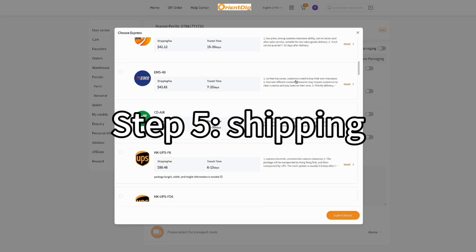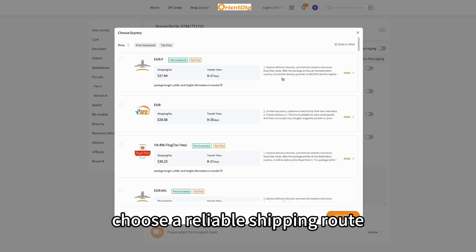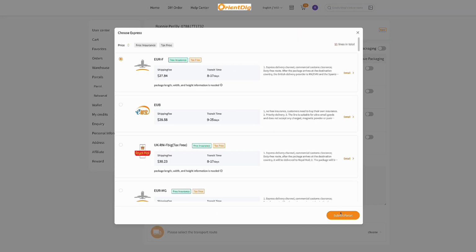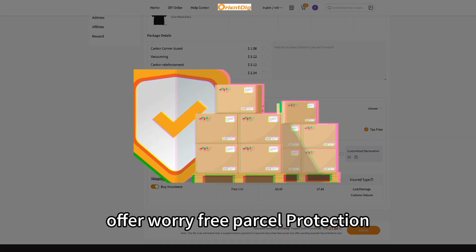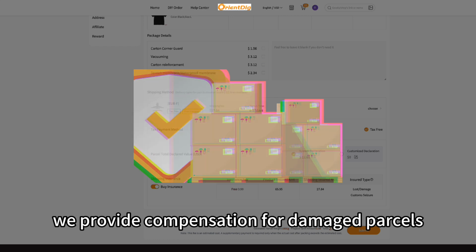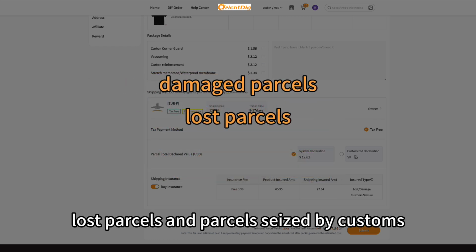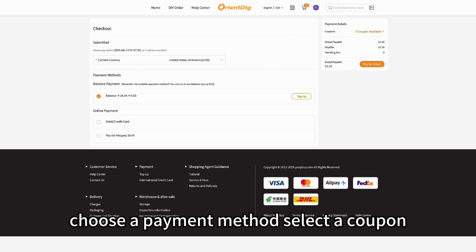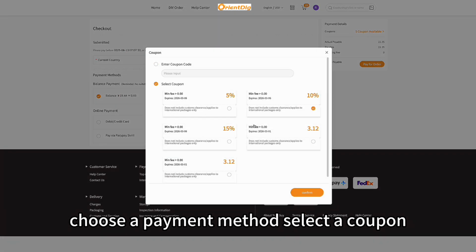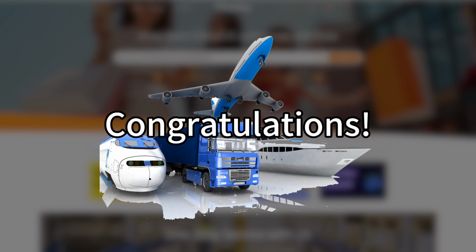Step 5. Shipping to you. Choose a reliable shipping route from our trusted logistics routes. Routes with insurance offer worry-free parcel protection. We provide compensation for damaged parcels, lost parcels, and parcels seized by customs. Once ready, submit your parcels, choose a payment method, select a coupon, and pay the shipping fee. Congratulations, your parcels are on the way now.